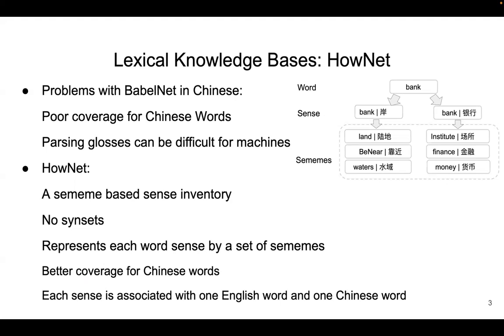For example, the two senses of bank contain different sememes. One contains land, be near, waters, and another contains institute, finance, and money. Each sememe and sense here appears in Chinese and English translation pairs. Notice that some of the English translations and Chinese translations have more than one word.